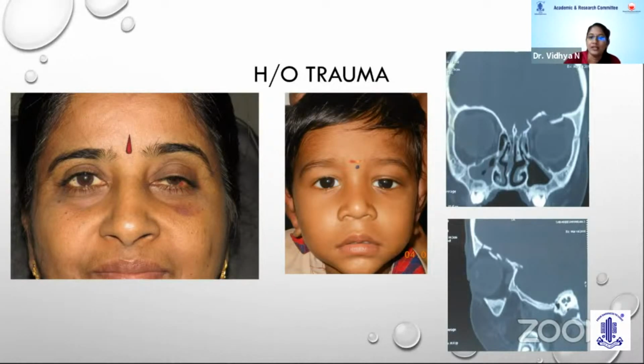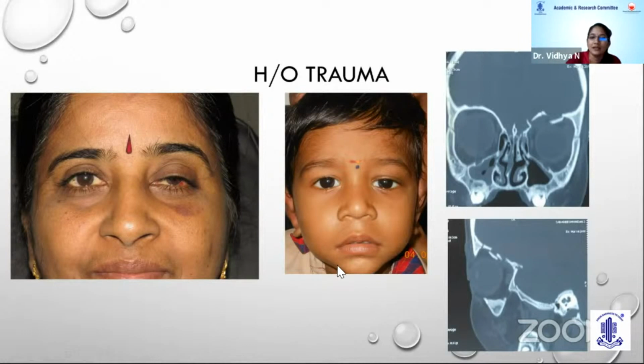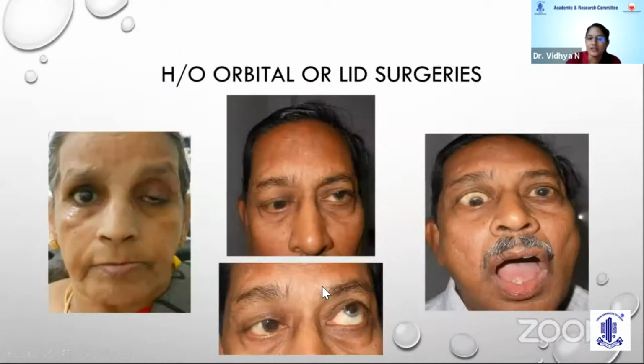History is again important. When this child presented to us with droopy eyelids, he also gave history of double vision in up gaze. So we went ahead with scanning, which showed a fractured fragment impinging on the superior rectus, causing elevation deficit. So history is again all important in proper diagnosis. History of orbital surgeries and lid surgeries is again very important.